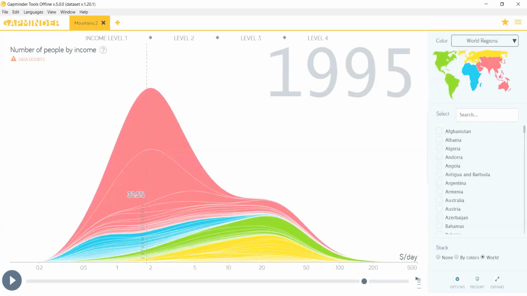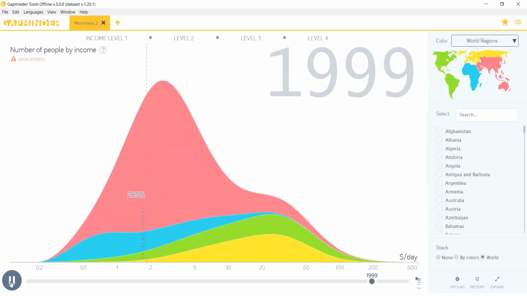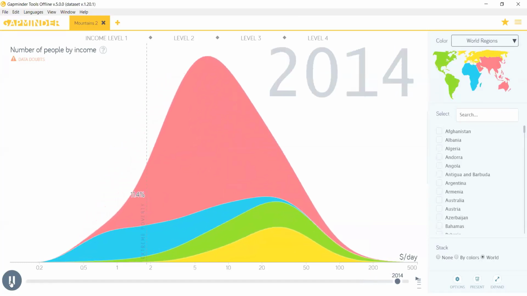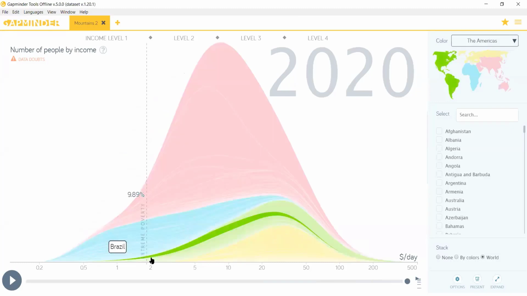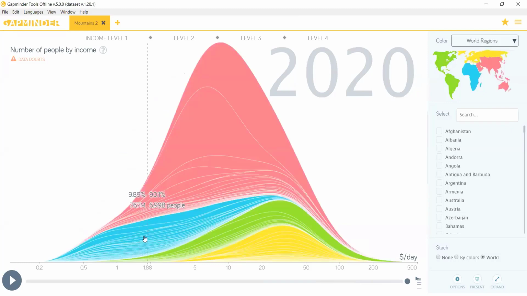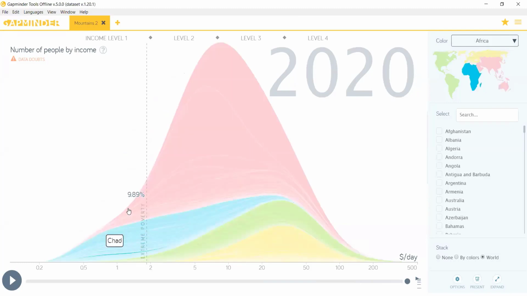So till 1995, 32.5% of people had income less than $1.95 a day. And if you move it more forward, you will see that Asia has crossed, and by 2020, there are only 9.8% people who are poor. And what is their composition? Very few from America, which is Brazil, Haiti. So very few countries. Then major Africa is there, and then a few countries from Asia.